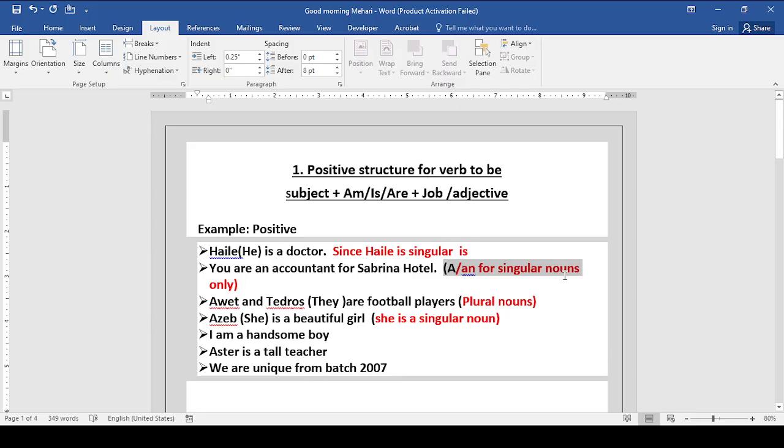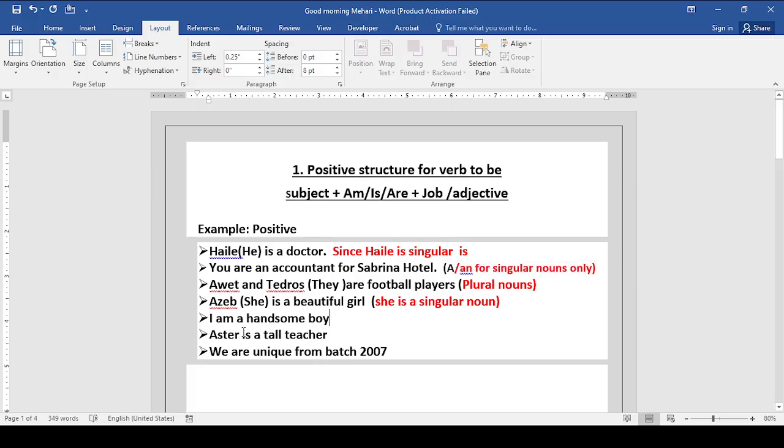I am a handsome boy because I am singular, and I am considered a singular noun.